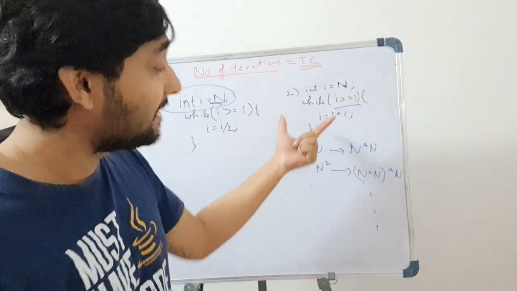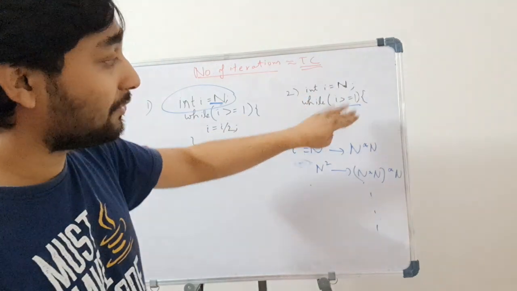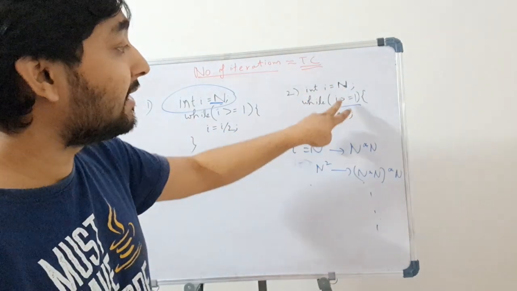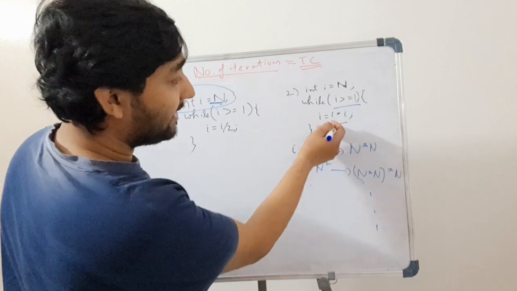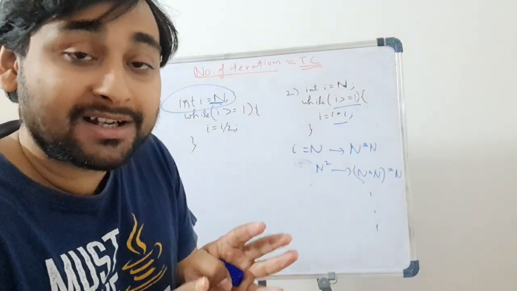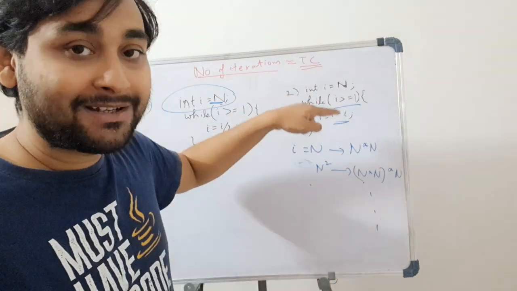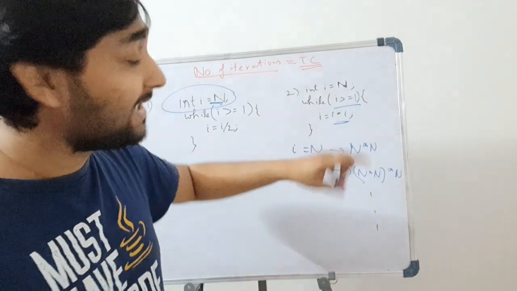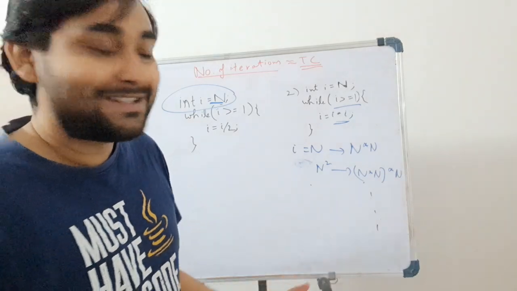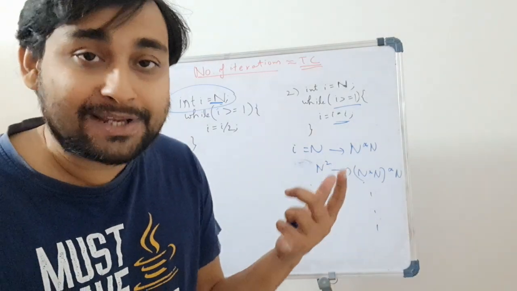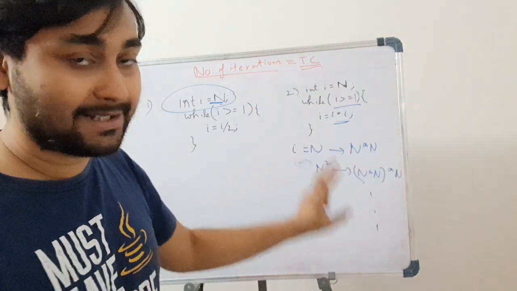If you know the while loop, if I write true within the while, it will execute as long as the condition is true. So here i greater than or equal to 1 will always be true, because i is being set to i into i. It's a diverging condition, not a converging condition, and a diverging condition will give me an infinite loop. So this will run infinite times, the number of iterations will be infinite, so the time complexity will be infinite. I've learned a lot here, right? It's a very important concept to understand. An interviewer can ask you, can you give me an example of infinite time complexity or infinite number of iterations? This you can tell as an example.